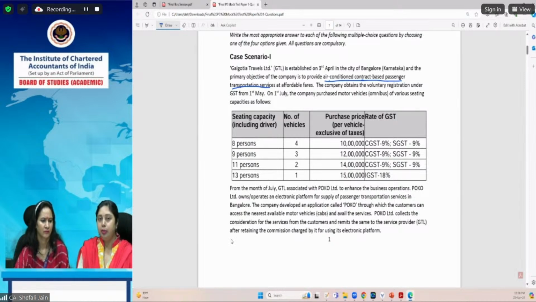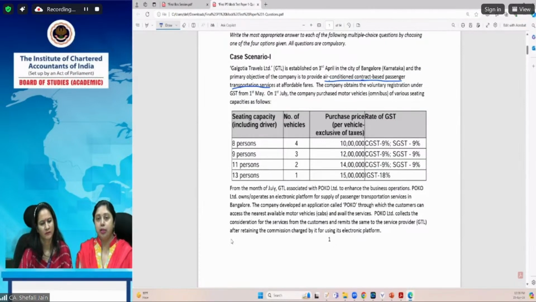Had it become liable for registration and then applied for registration, then we would have to see on which date it applied for registration, whether within 30 days or after 30 days. But since it is a voluntary registration, the day on which it obtained the registration certificate, that is 1st May, will be its effective date of registration. On 1st July, the company purchased motor vehicles, omnibus.